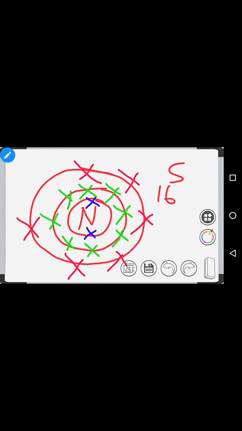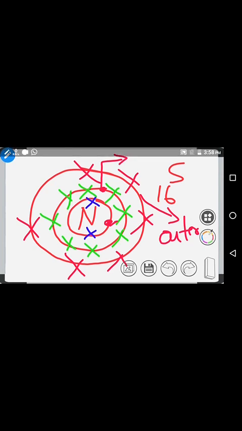Now which is the outermost shell from the nucleus? From the nucleus, this is the K shell and it is very near. This is somewhat near, but that is outer. So this is the outermost shell. Before the outermost shell, there is one shell, and that shell is also known as what? Penultimate shell. I already told you.